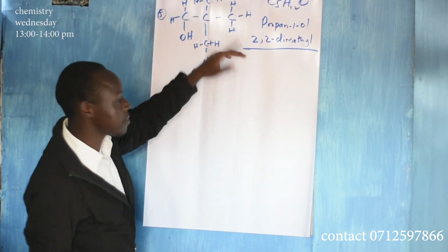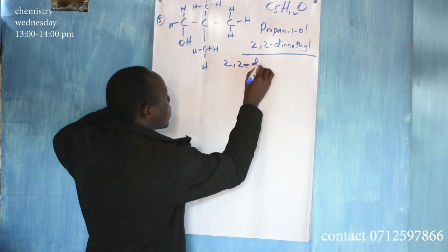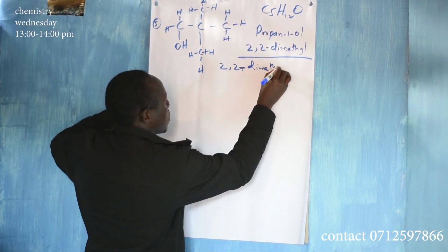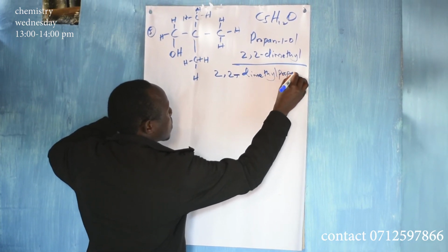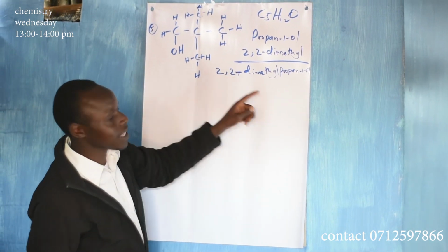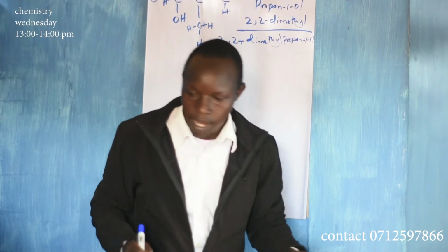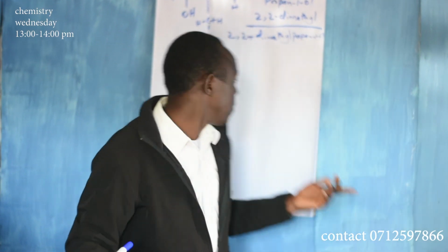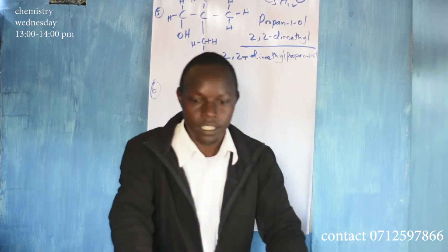So the name becomes 2,2-dimethylpropan-1-ol. So that is it.